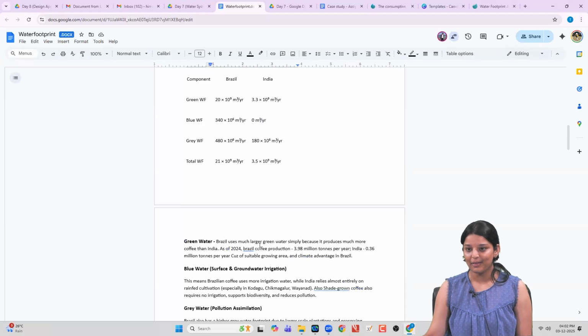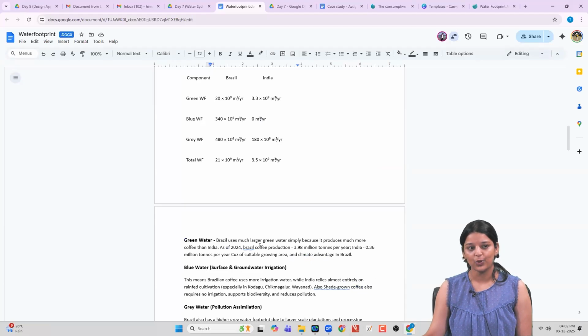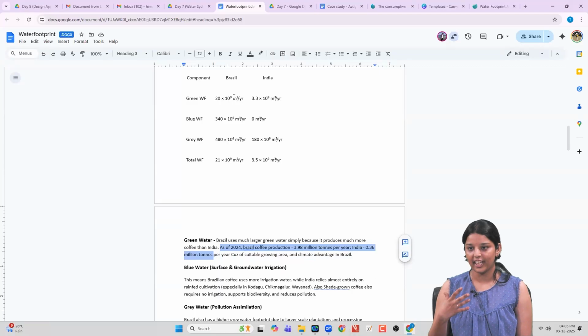So it's because in Brazil, the climatic conditions are so positive for coffee and they grow a large quantity of coffee. As of 2024, the Brazilian coffee production is 3.98 million tons per year, whereas India is only producing 0.36 million tons. So this water footprint that we are talking about is for a country. If we are taking a country as a whole, 100 percent, and how much each crop or sector is contributing, that's what we are looking at.